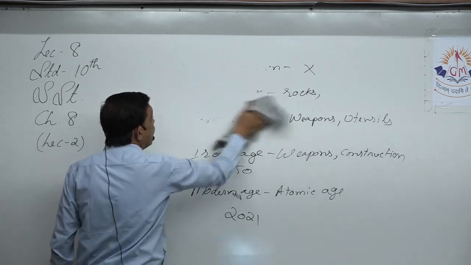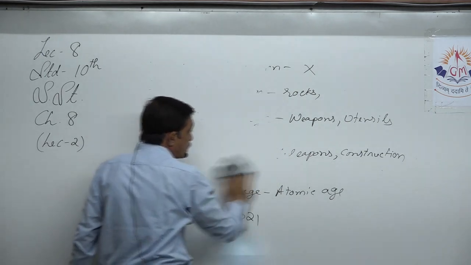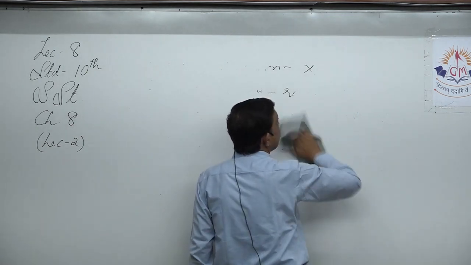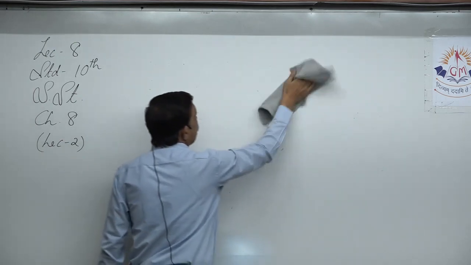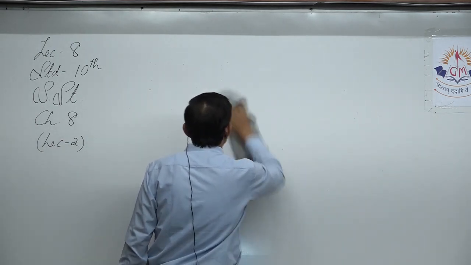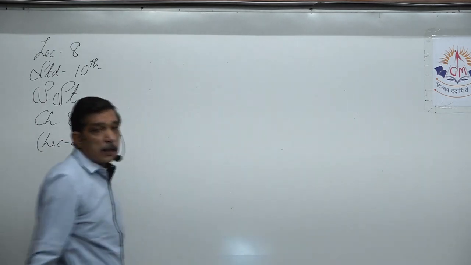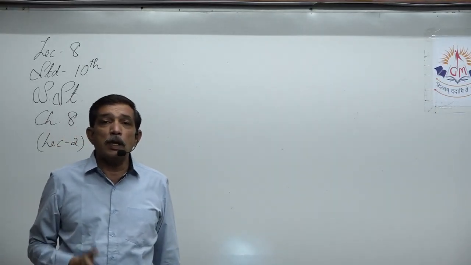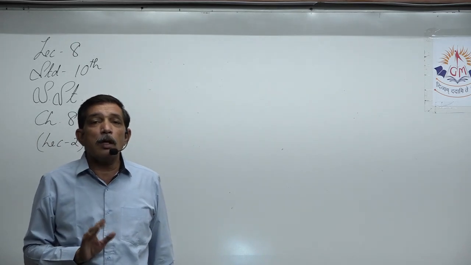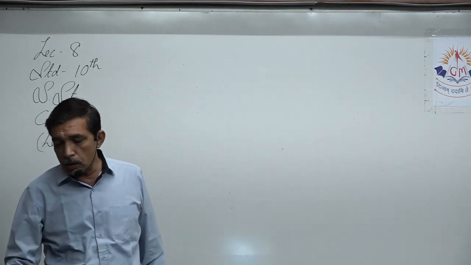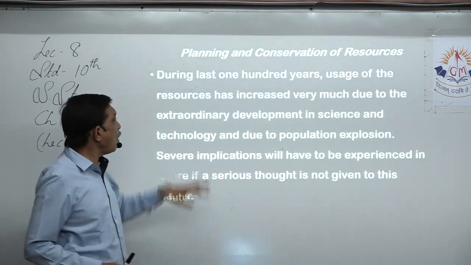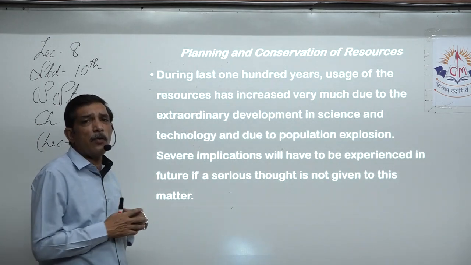Basically, the metals. Yes, and we started finding out all the places where metals were available, where ores were available, and we started digging, started excavating, yes, and extracting them, and we started actually depleting the rich mineral source that was available to us. So during the last 100 years, usage of resources has increased very much.